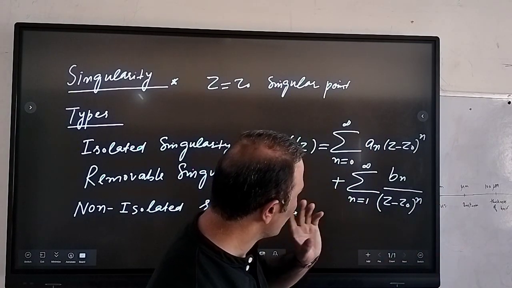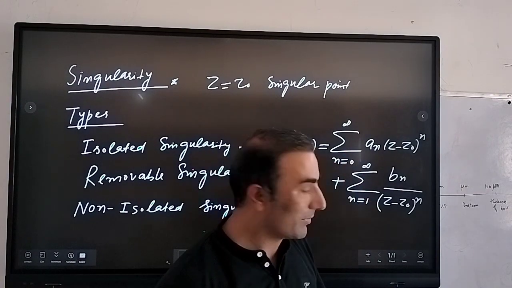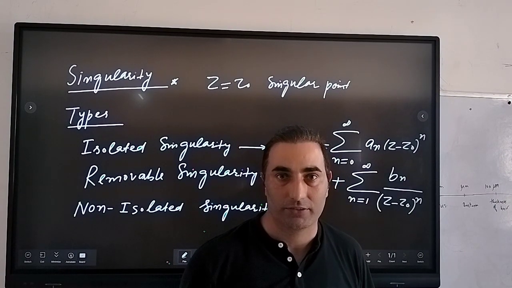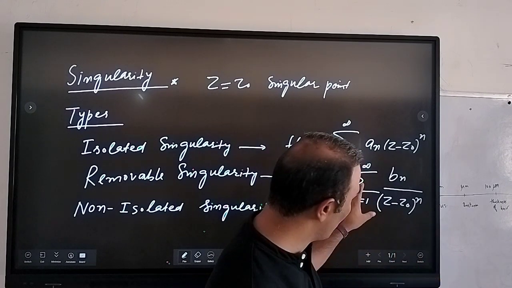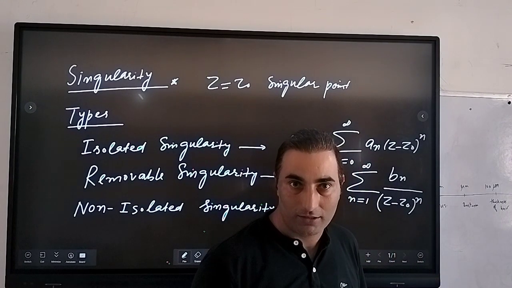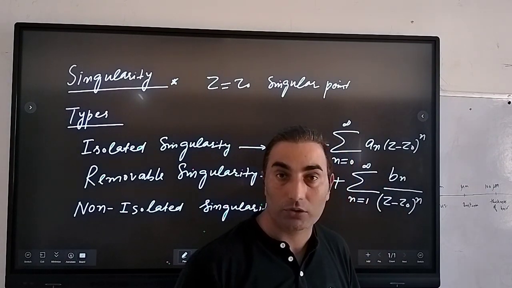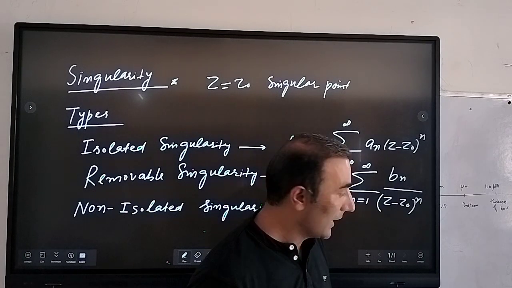And if this series, our Laurent series, contains an infinite number of terms, because I have discussed this topic during that class, the second part of it we call the principal part of this analytic function.